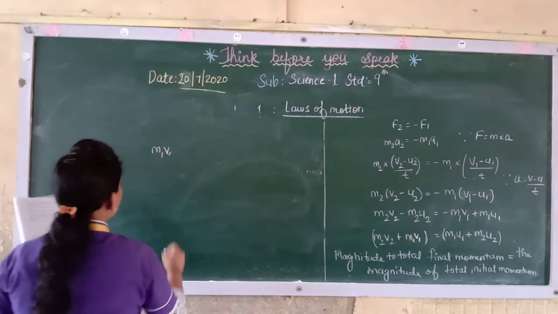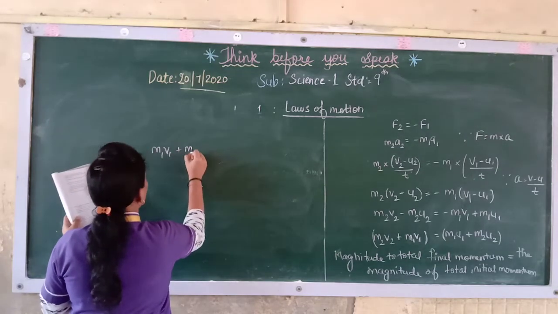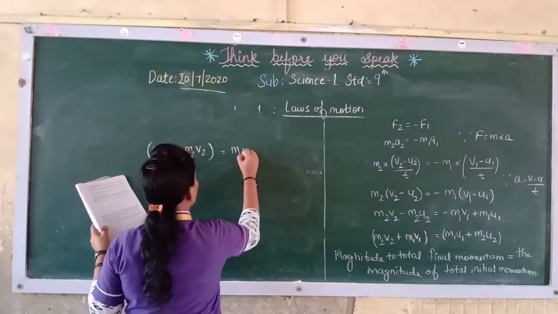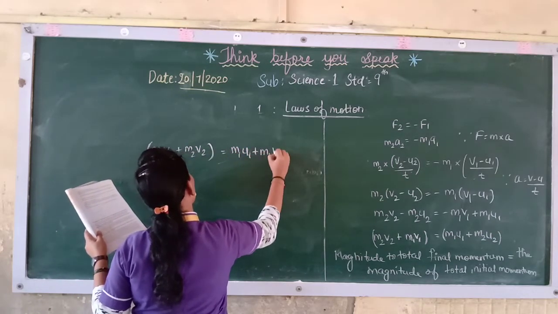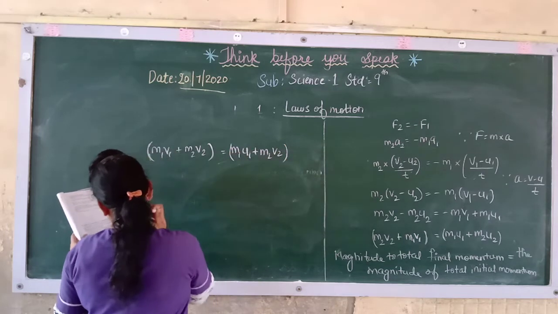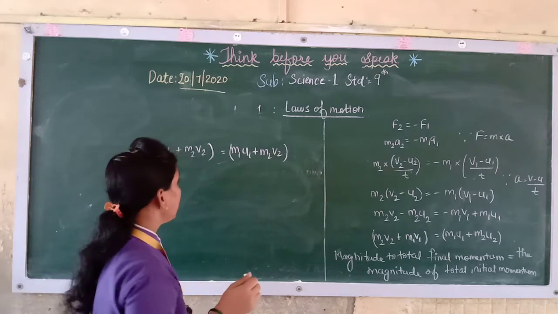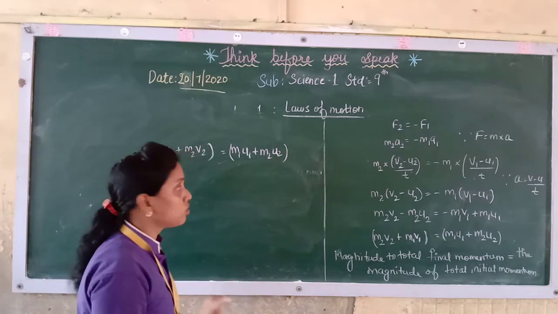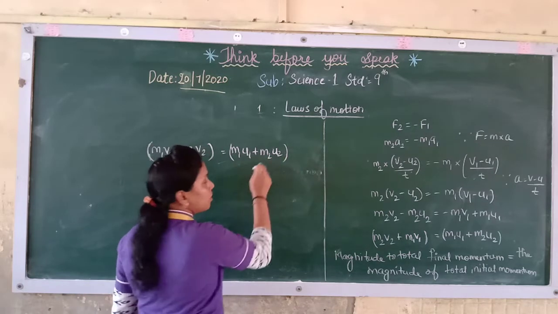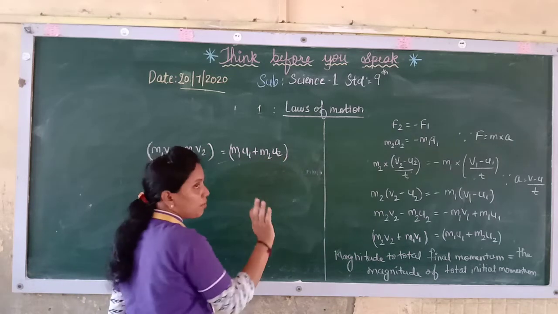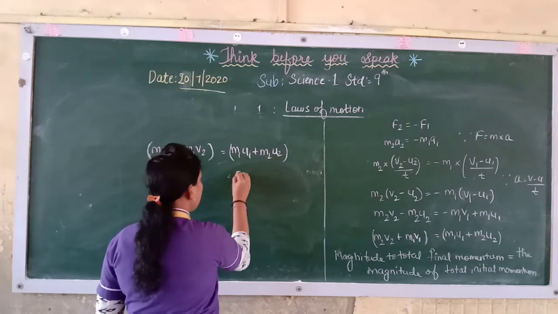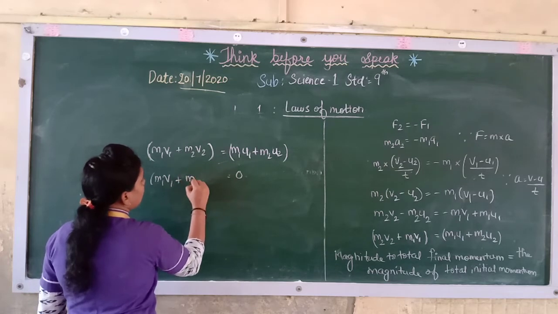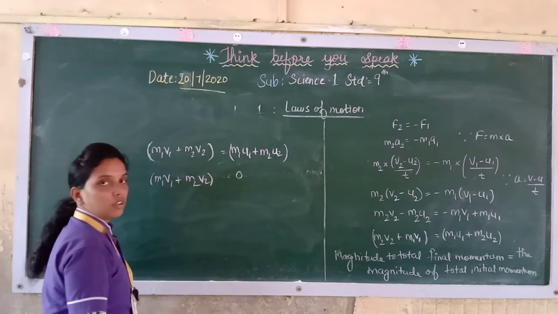So see here, m1 v1 plus m2 v2 is equal to m1 u1 plus m2 u2. If you see over here, they said that initially both the things were at rest. So this will come as 0. When you multiply 0, it will come 0 plus 0, so this will entirely be 0. So your final momentum will be equal to 0 over here.